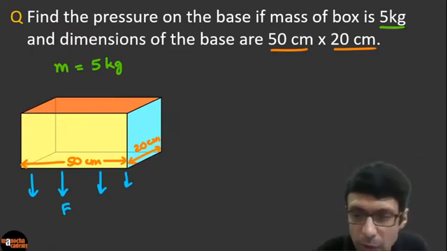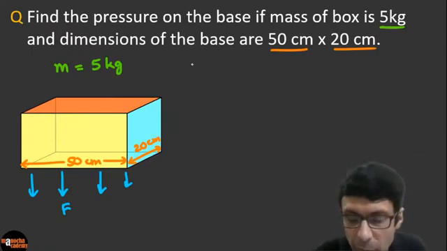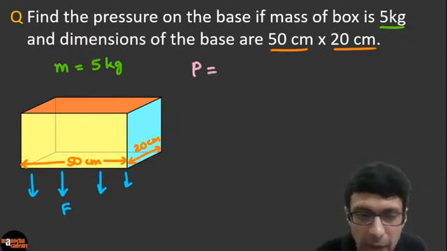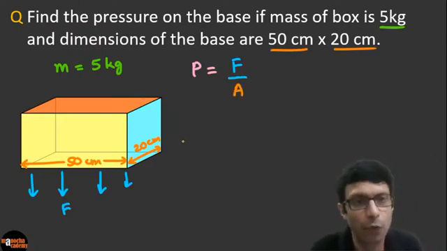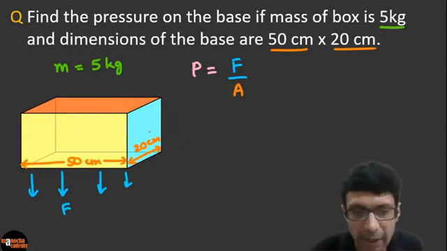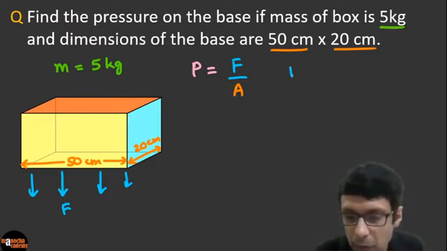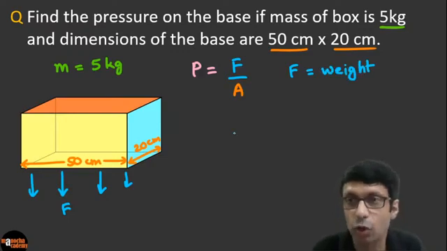So basically, let's use the formula. What do we know the formula of pressure to be? So pressure is basically thrust or force, the perpendicular force, divided by the area of contact. Okay. So what is the force here, guys? Let's do it step by step. So what is F here? F, you know, guys, is the weight of the box. It's not the mass, because force is the weight of the box.